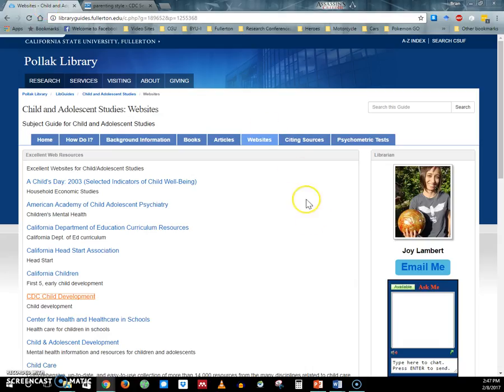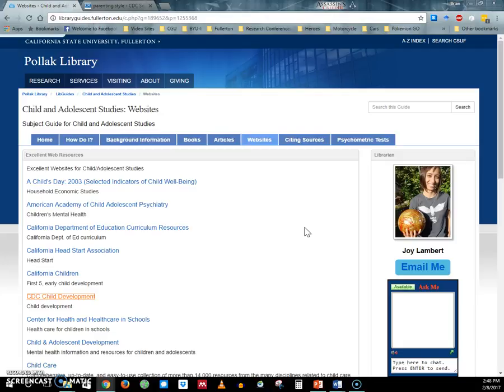So the main point of showing you this resource and talking about websites is that while the main thing for your annotated bibliography assignment is these 5 research articles that you're using, and these are peer-reviewed research articles, while you definitely need those 5 in your paper, you can certainly use other references in your paper as you start writing it. So for example, if you wanted to use one of these references for good information about divorce statistics, you might find a good website that has that. And so you just need to be able to make sure that you're citing this website appropriately in text and in your reference list. That's kind of what this assignment is partially about today.